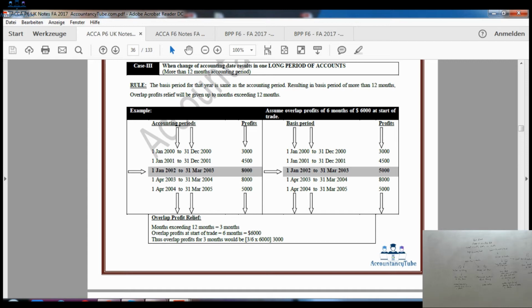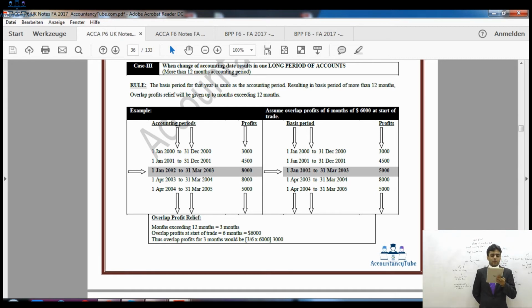And if you come to the third case, the change has resulted in a longer period of accounts. This is the third case which I have listed on the board. Tax year not missing in this case. So if you look at the examples, please forget the rule for now. Don't read the rule for now. Just read the example. Year end was 31st of December every year. Then they decided to change the accounting period, which has resulted in a longer period of accounts.